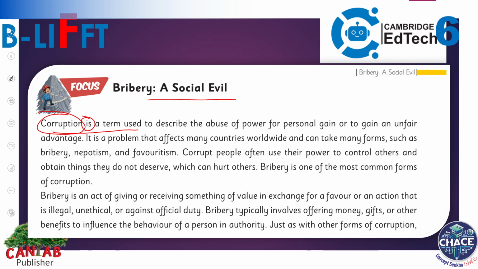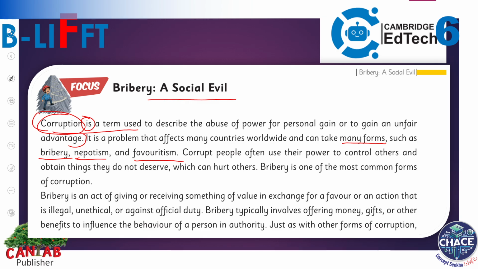So you can read this sentence and write the answer in your own wording in your practice book. It is a problem that affects many countries worldwide and can take many forms. Here the other keyword which we have read in our second question, many forms such as bribery, nepotism and favoritism.